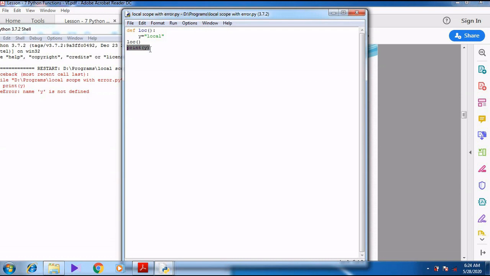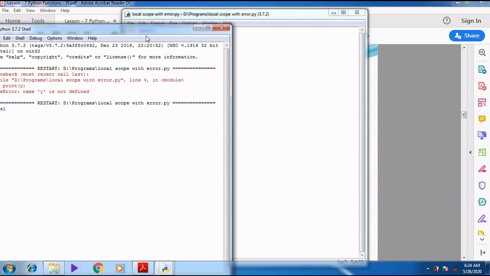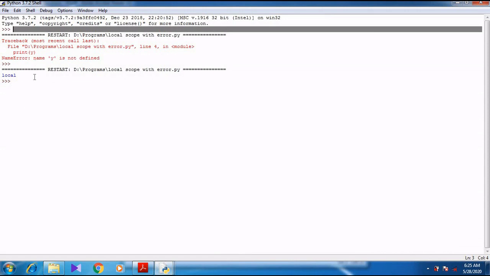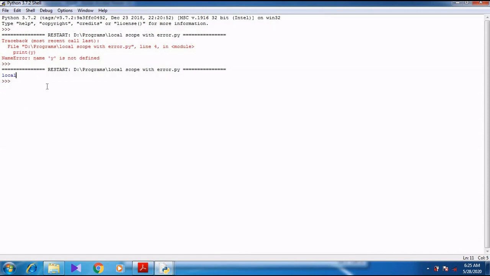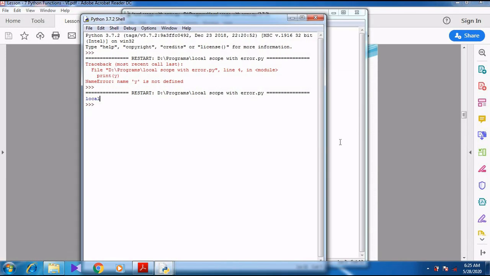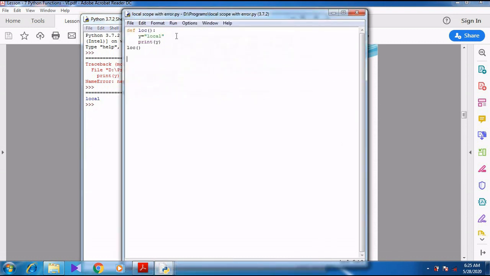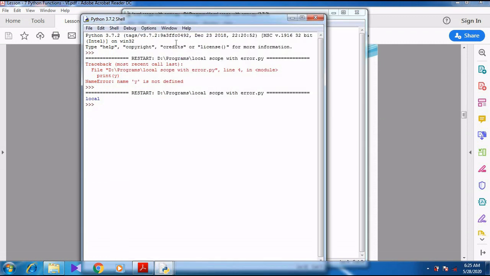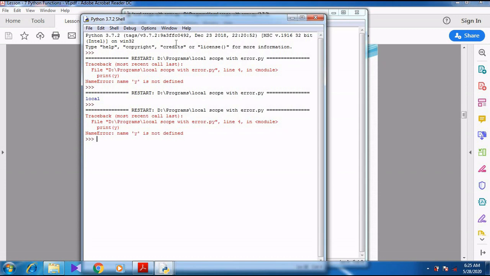But if I go inside the function and print inside the function, and press F5, see, no error. See here what is printed. It is printed as local. The text is printed. The string is printed. But when the same printing statement is given outside, you are trying to access it outside the function, so it shows an error. Right, I think you have understood this.